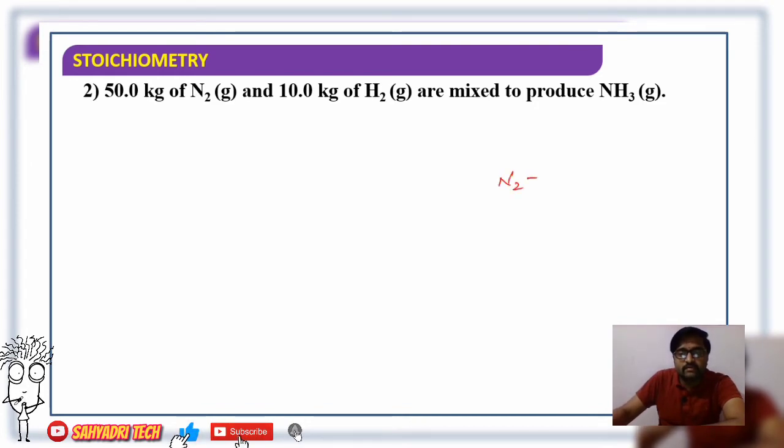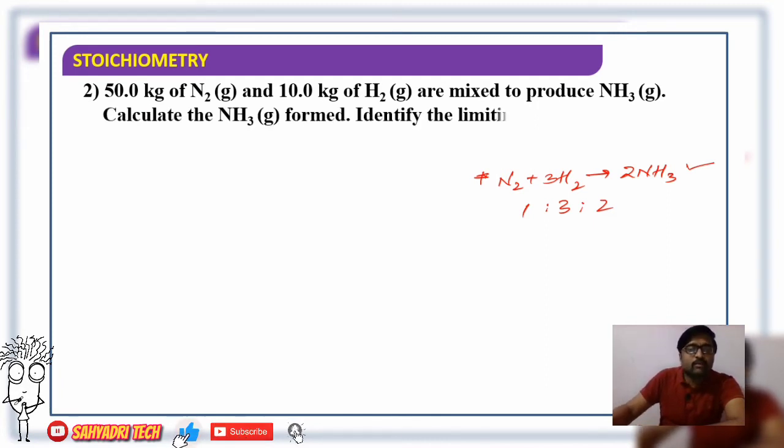N2 plus 3H2 gives 2NH3 is the balanced chemical equation, and the mole ratio is 1:3:2. Based on this sentence we can arrive at this data. We have written the balanced chemical equation and mole ratio.